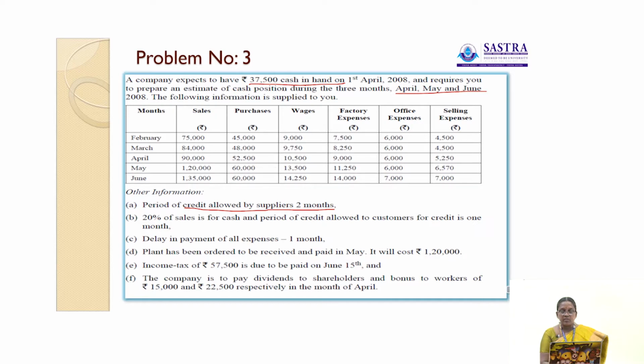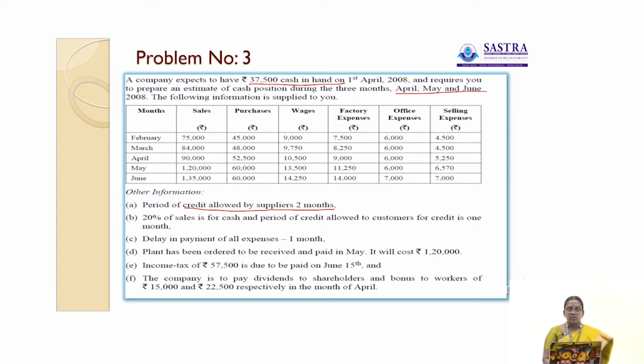Plant has been ordered to be received and paid in May, it will cost rupees 1,20,000. That is a payment. Income tax of rupees 57,500 is due to be paid on June 15th. Okay, that is also a payment. Then the company is to pay dividend to shareholders and bonus to workers of rupees 15,000 and 22,500 respectively in the month of April. So, dividend paid to shareholders and bonus paid to workers are also considered as payments. Both come under payments in the month of April.